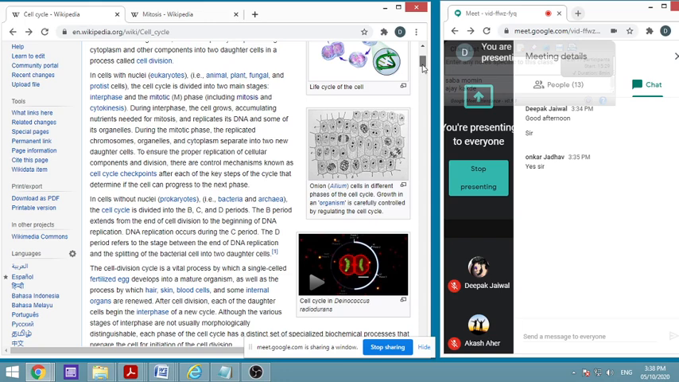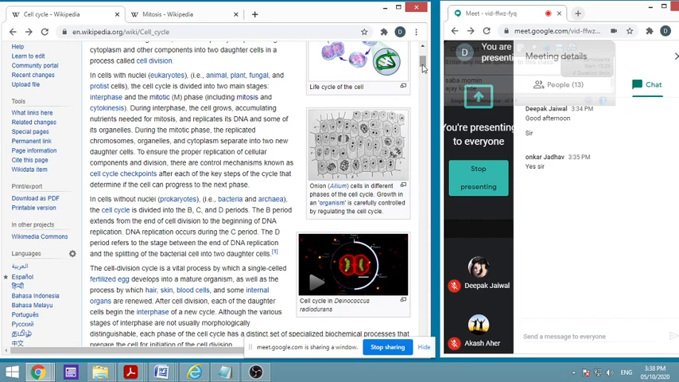So these cells are there in eukaryotes. The cell cycle is divided into two main stages. One is interphase, and the other is called the mitotic phase. In bacteria it is not like that. It is a simple fission method that takes place, as I told you.